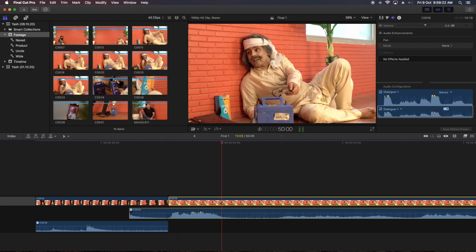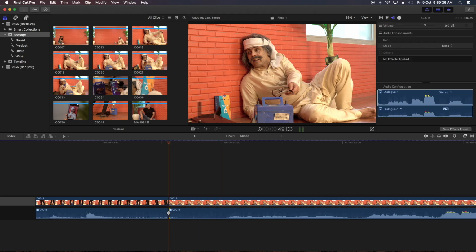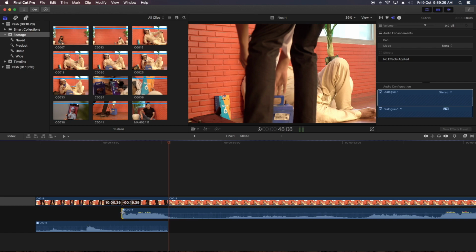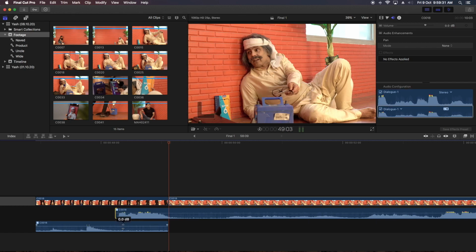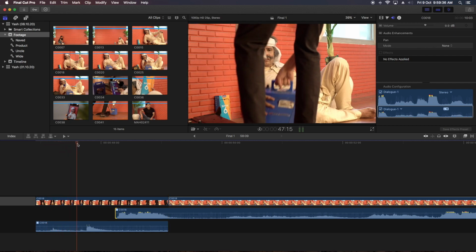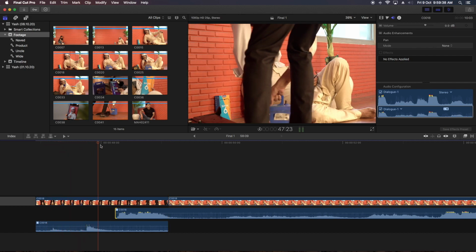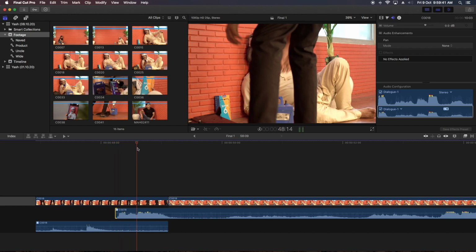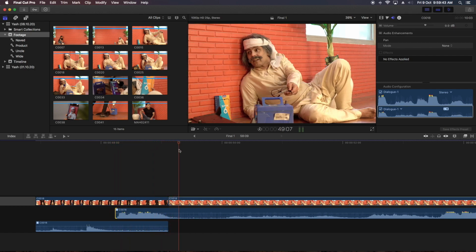I'll cut at this shot, I'll delete this shot. Now I'll take back this audio. So what I did is previous shot with audio, then the overlapping of audio, and then the video will come. This is called J cut. This is the cut and the audio comes first. So it's a shape of J. That's why we are calling it a J cut.